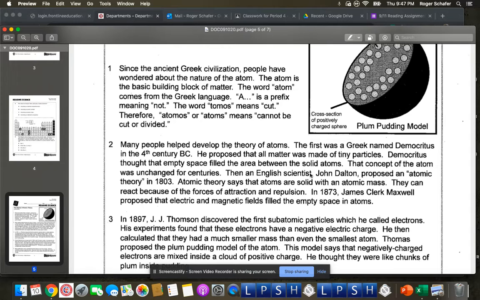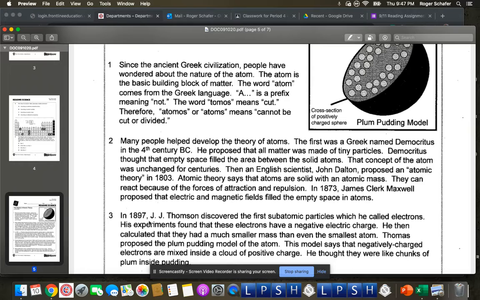Then, an English scientist, John Dalton, proposed an atomic theory in 1803. Atomic theory says that atoms are solid with an atomic mass. They can react because of the forces of attraction and repulsion. In 1873, James Clerk Maxwell proposed that electric and magnetic fields filled the empty space in atoms.